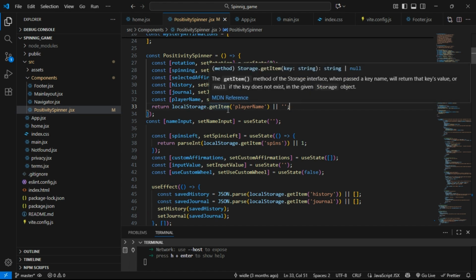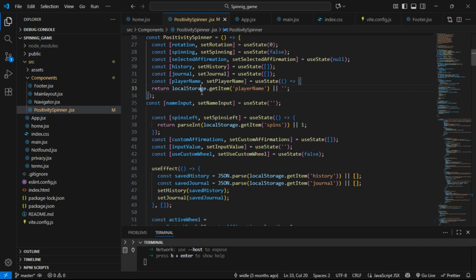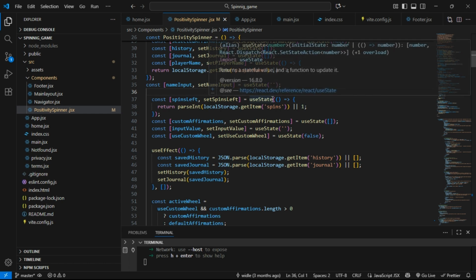You want to get an item, see if a name already exists, and if there is a name you display that name. If it's null, there is no name, and you check that first. And name input, you set it to an empty string.